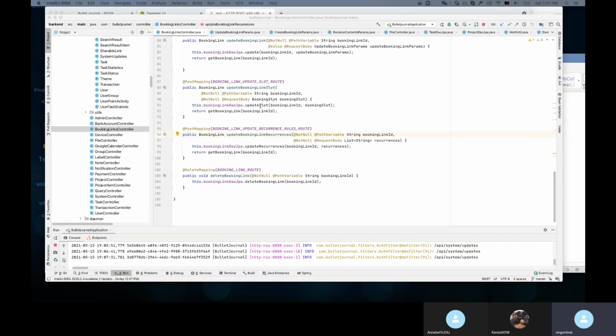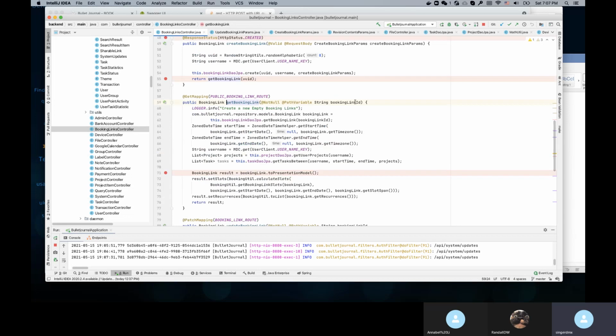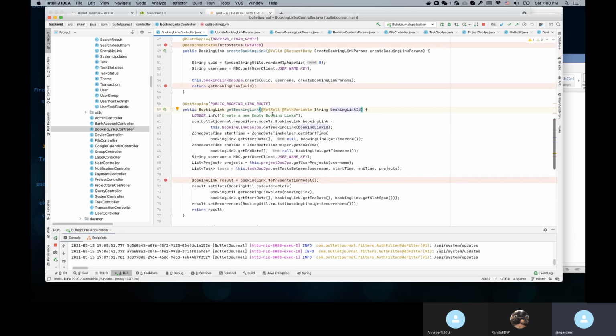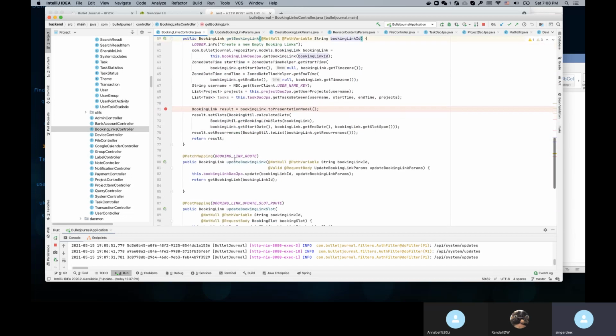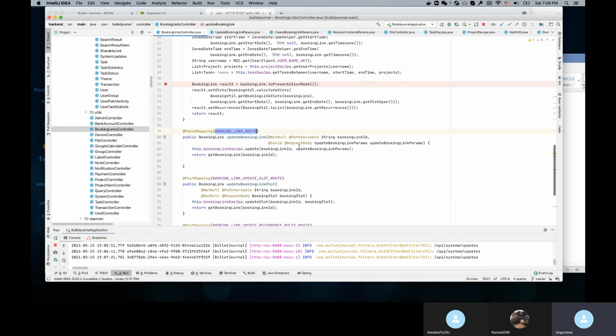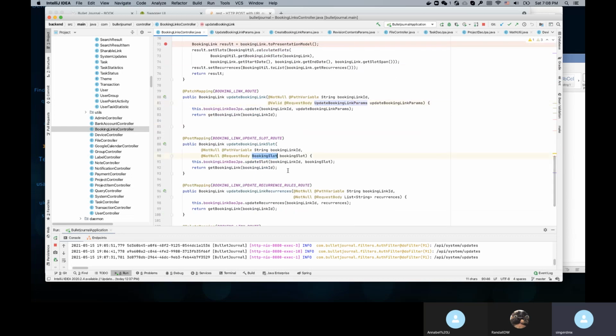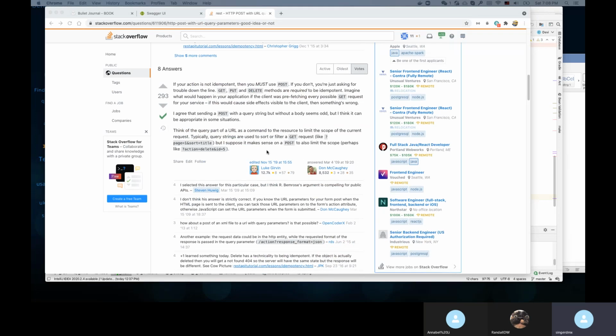So right now, if you need to return a booking link, you need to call this function, right? And this function, like we said, we have to add a query parameter for time zone. So that means all these POST APIs need to have a time zone. Okay, this one is fine, we define it, but for those two, I'm not sure we need to add another class for it. So if we don't want to add another class, is it okay to add it as a query parameter? Let's see.